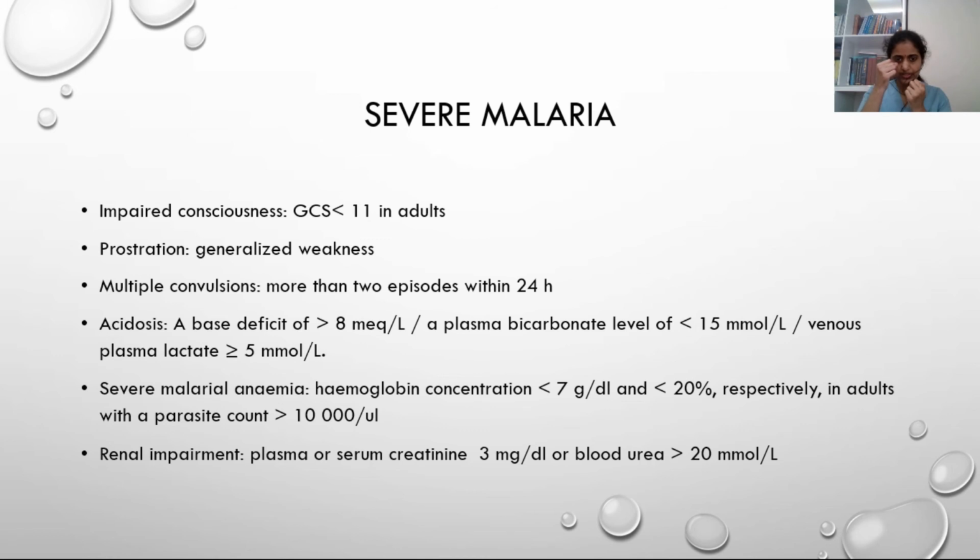Acidosis: base deficit of more than -8, bicarbonate of less than 15, venous plasma lactate of more than 5 millimoles.